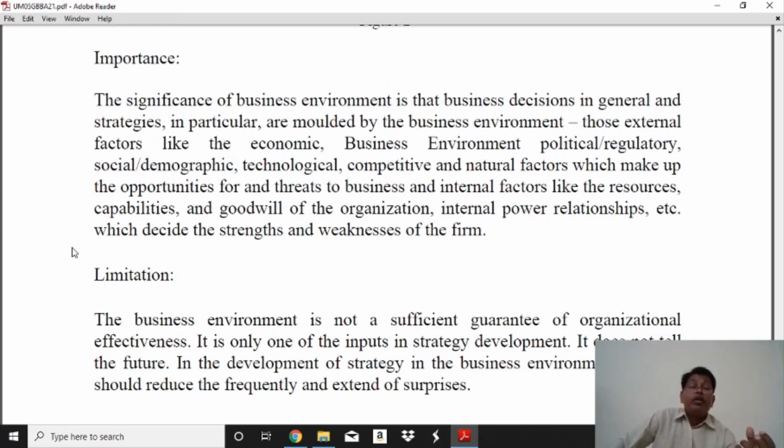Every person begins or starts a business, but does not succeed. So we need to be knowledgeable, to know what business is, what the environment is, or what the condition is at the world level in which to set up our business. This is the more important. The significance of the business environment is that it shapes business decisions and strategies: which type of decision we take, and our planning. This condition is more important.